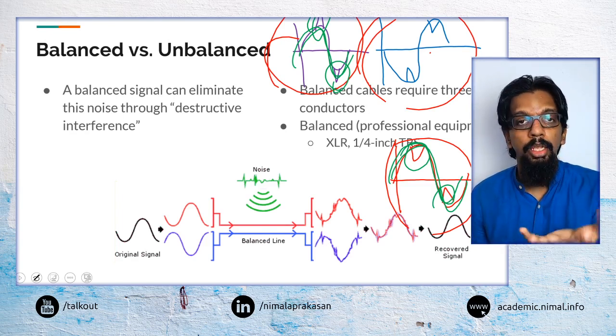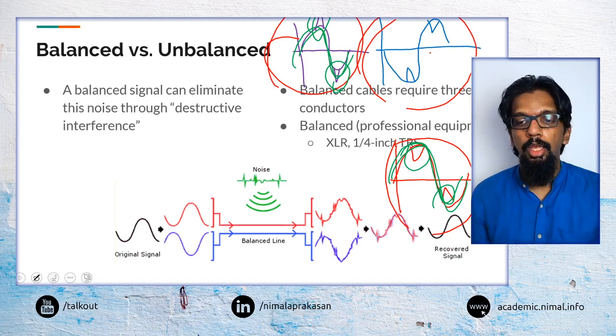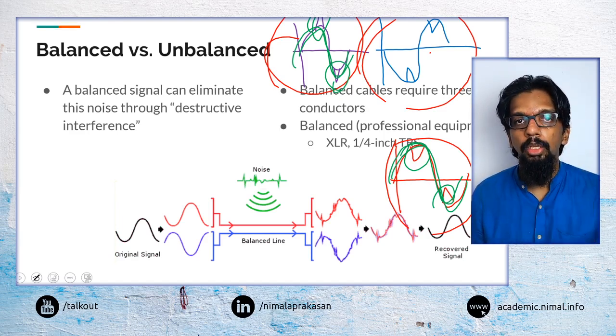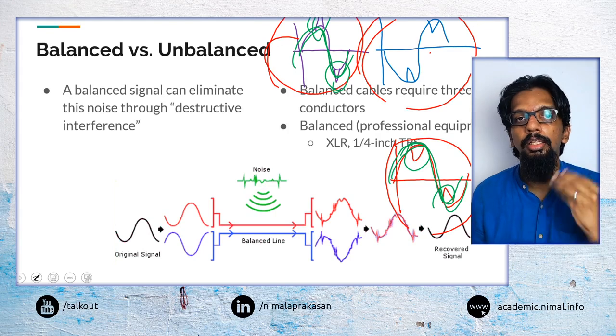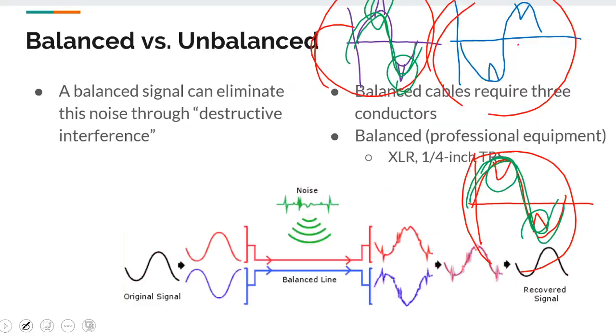We would most likely use these in professional audio equipment. We may use XLR cables or TRS cables. So we need 3 wires there. That's the only requirement. As long as we can have 3 wires, we can send balanced signals.